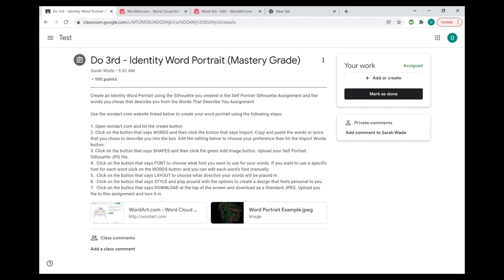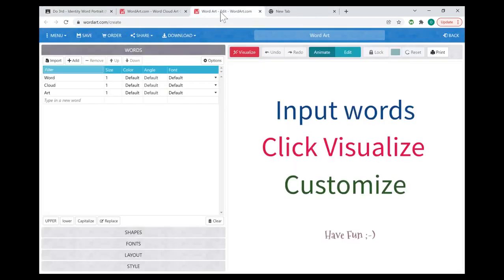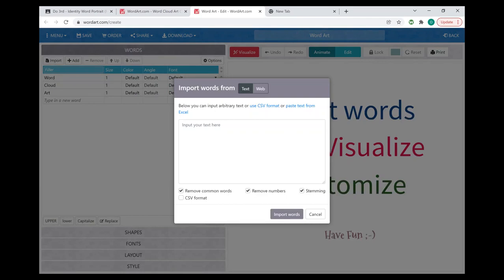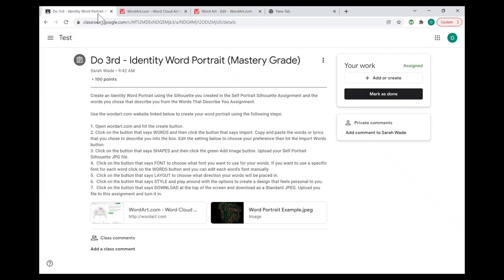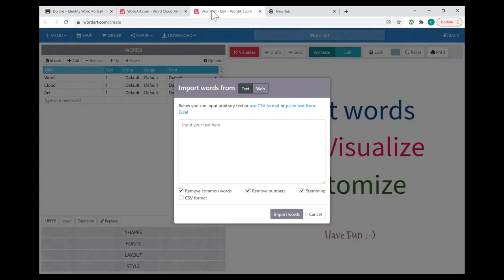Step two says to click on the button that says words and then click the button that says import. So right here, words is this button. And then we're going to go down to where it says import and we're going to click on that. That's going to open a new screen. And this is where you're going to copy and paste all of the words from your first assignment. So that was the words that you identify with assignment, either 10 to 15 words that you feel you relate to or describe you, or the words from a song or poem that you think describes you. So you're copying and pasting those words here into that box.